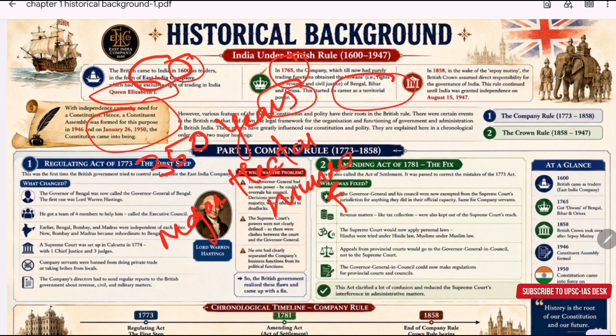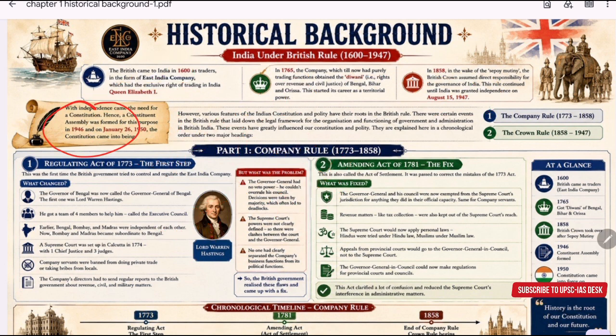Then, after about 100 years, in 1857, a major event took place in the form of the first War of Independence. After that, the British Crown directly took over the rule of India, and this continued till 15th August 1947, when India finally became independent. Now, when we got independence, we needed our own constitution to run the country. So the Constituent Assembly was formed in 1946, and our constitution came into effect on 26 January 1950.